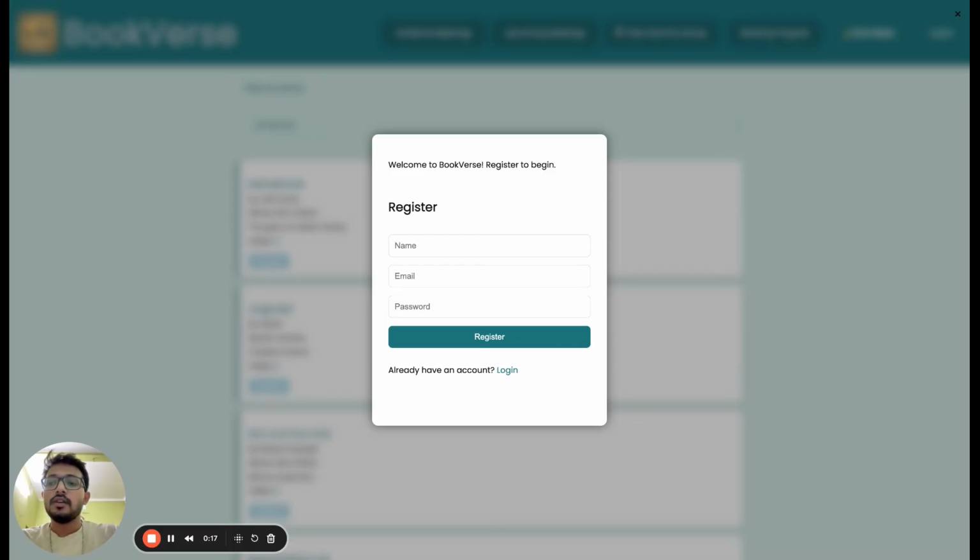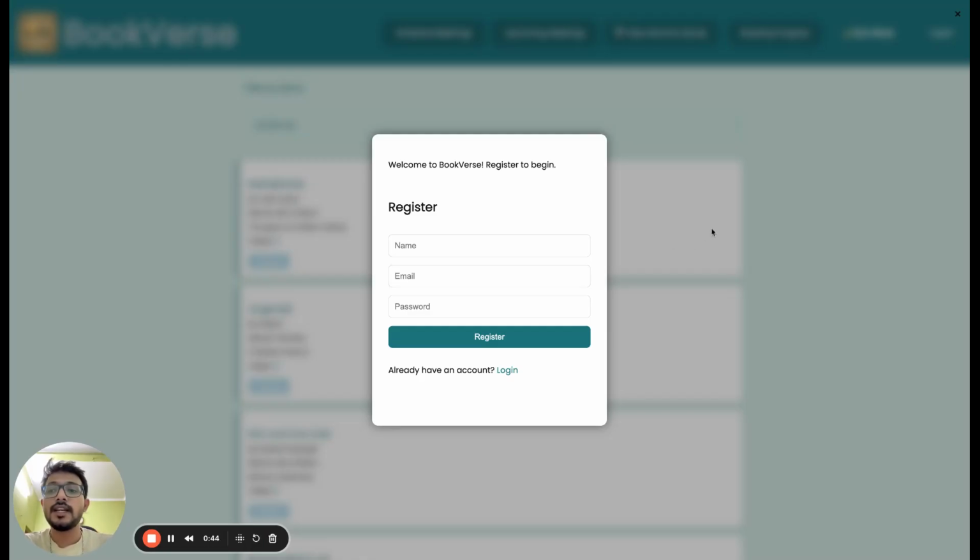So, Bookverse is designed for book enthusiasts to suggest books, discuss, and schedule meetings, all in one place. I built it to solve a common issue in online reading communities. For example, everything is scattered. Bookverse centralizes these features into a single user-friendly web app.